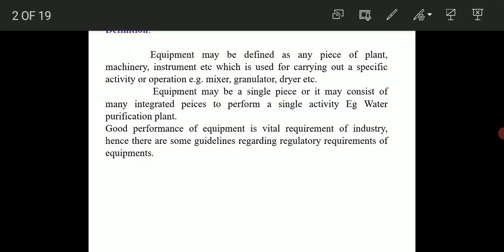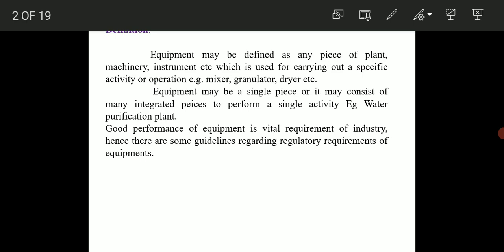Today's lecture is on equipments and raw materials. Before going to the point, first of all, we should understand the definition of equipment. Equipment may be defined as any piece of a plant, machinery, instrument, etc., which is used for carrying out a specific activity or operation. Examples are a mixer, granulator, dryer, etc.